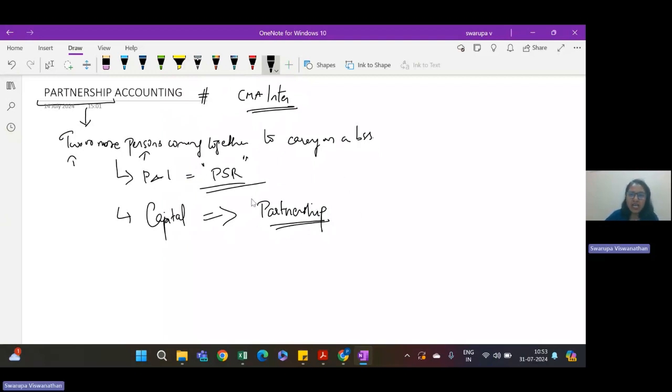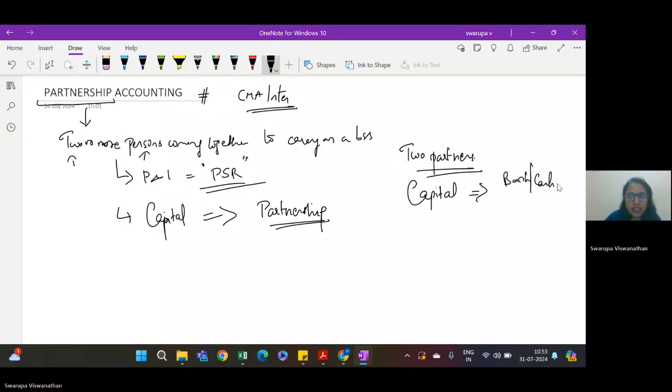So the basic crux of partnership is that there has to be a minimum of two partners to form a partnership and they have to bring in capital. Capital can be brought in in the form of cash, either direct cash or through bank, or it can also be in the form of certain assets.